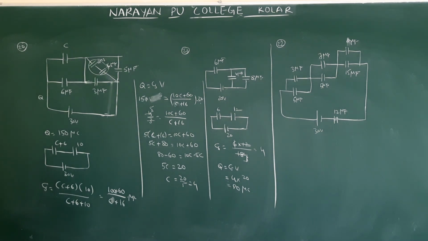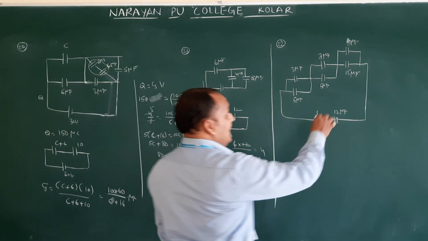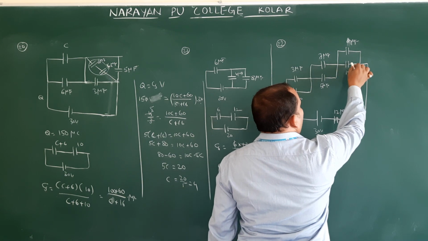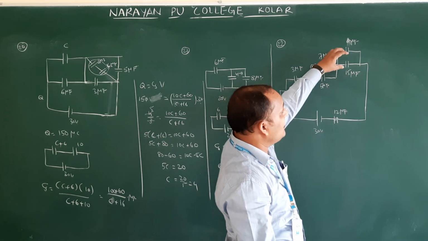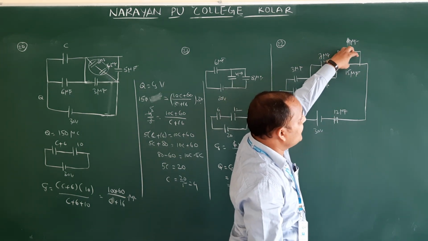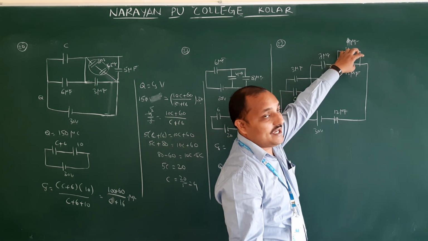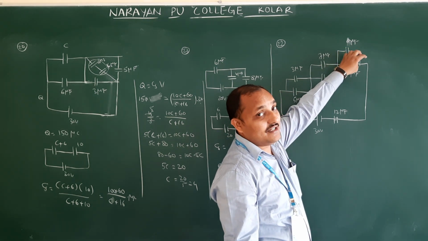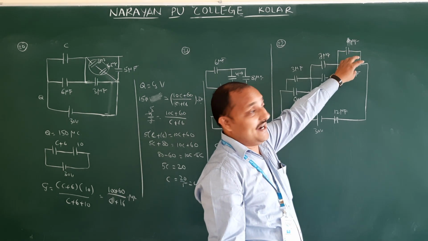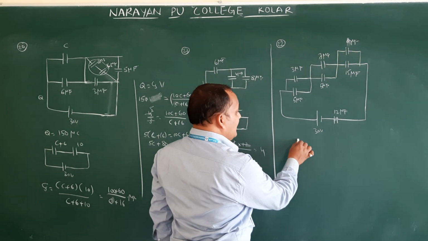Next, question number 22. In the following diagram, the charge on the 15 microfarad capacitor is asked. What is the charge flowing on this? To find that, first we have to find the potential across this one. After finding the potential across this one, we should find the charge on it.